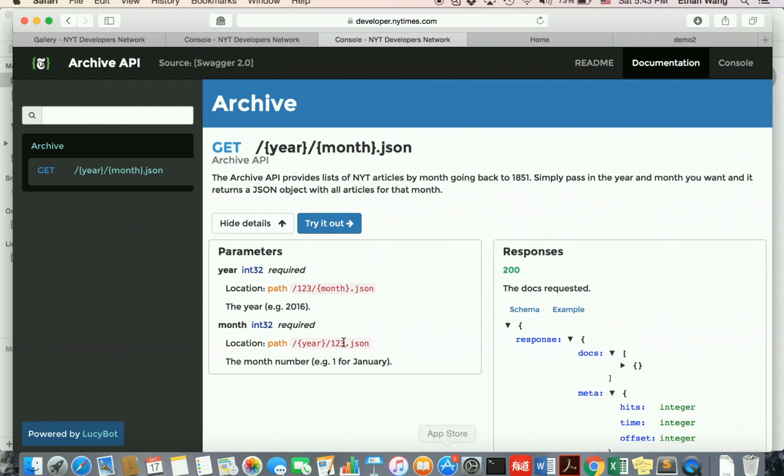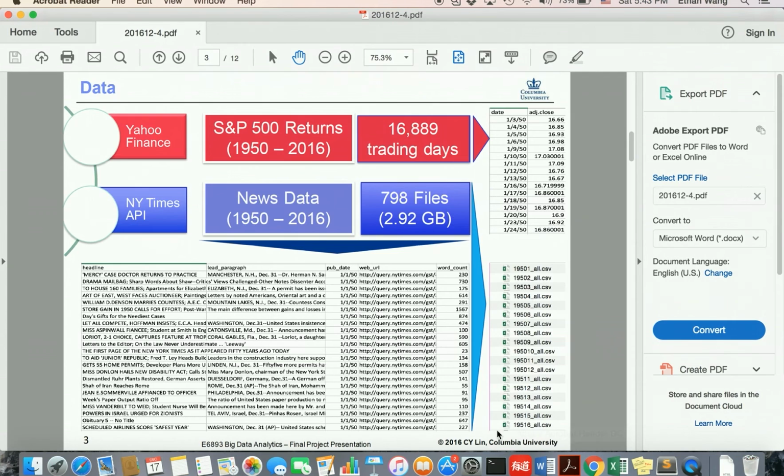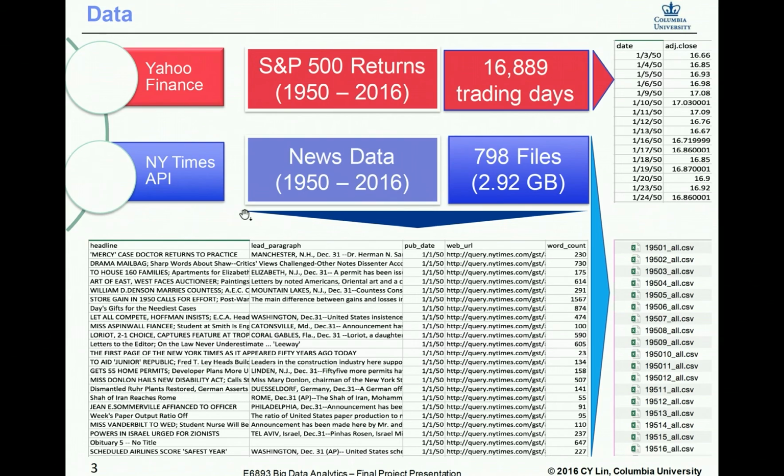After collecting the data by using this Archive API, as you can see, here's a brief look of the data format we collected. We were only looking into the headlines and leading paragraph of each article, and by calculating and testing the frequency of keywords from the headline and leading paragraph of each article, we could generate some algorithms, and we will talk about it later.